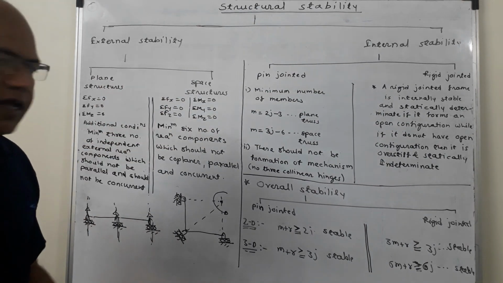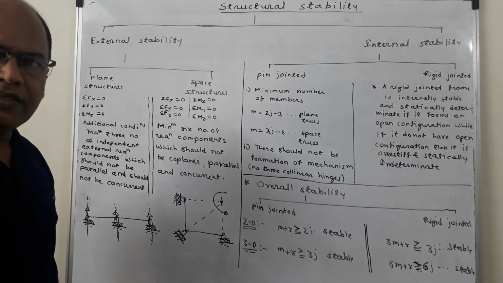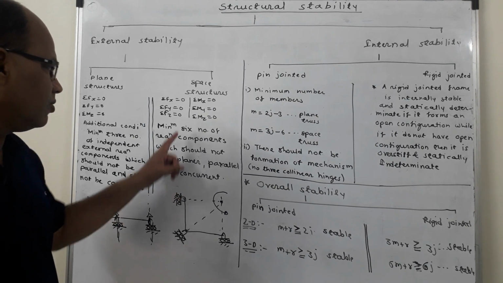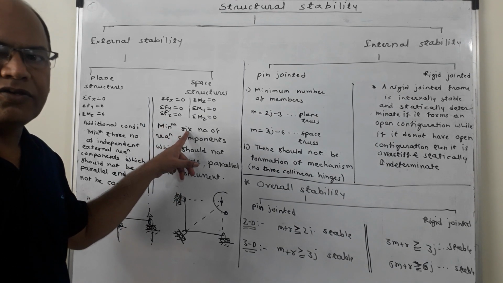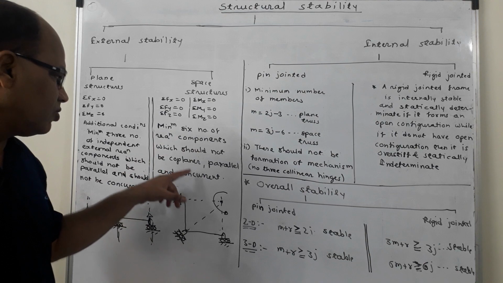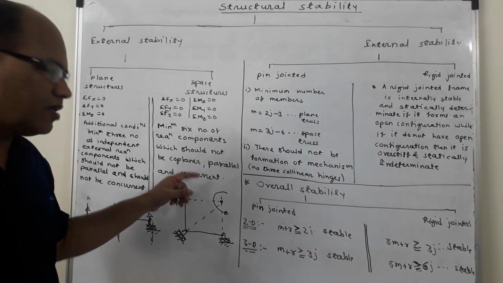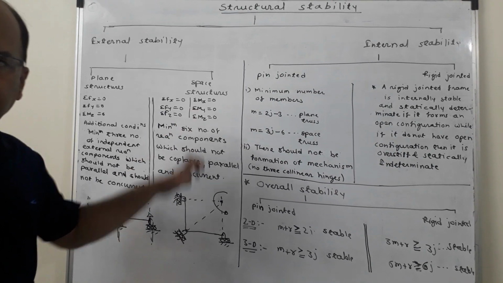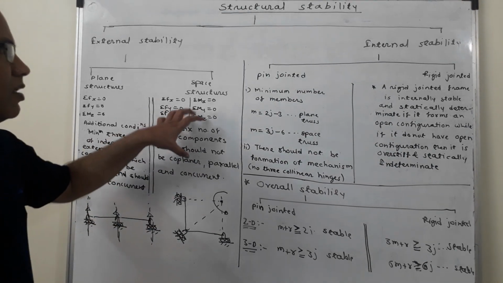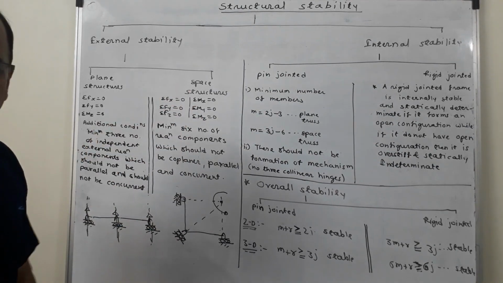Similarly, in case of a space structure, the minimum number of reactions should be 6. These reactions should not be coplanar, these reactions should not be parallel, and these reactions should not be concurrent. These are the additional conditions for a structure to be stable externally.